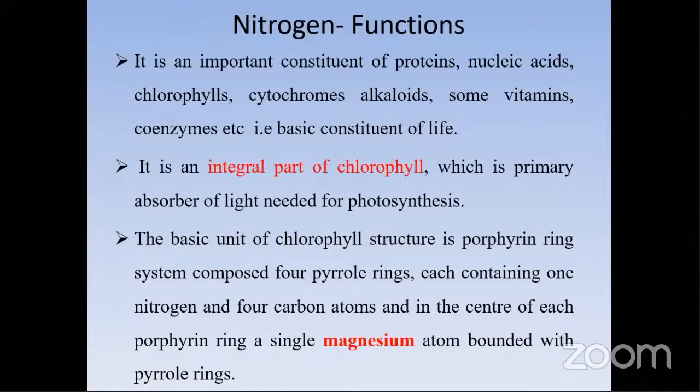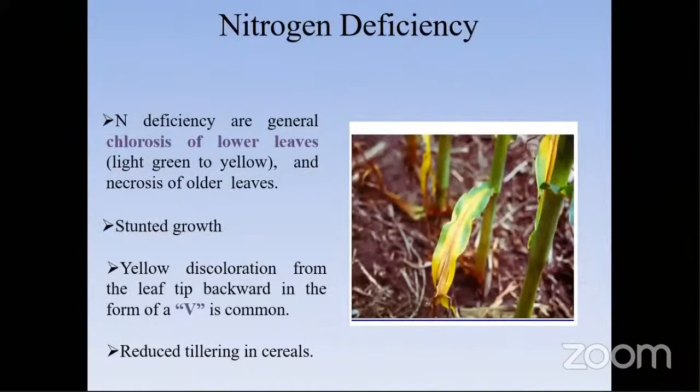Let's come to the next one, nitrogen deficiency. In case there is a nitrogen deficiency, what will be the condition? As I said previously, N deficiency generally shows chlorosis of lower leaves. Students, why lower leaves? Why are the lower leaves yellowing rather than the younger leaves? Because it is a mobile element. Yes, somebody answered: mobile. The second symptom is stunted growth. The third point is yellow discoloration from the leaf tip and backward.